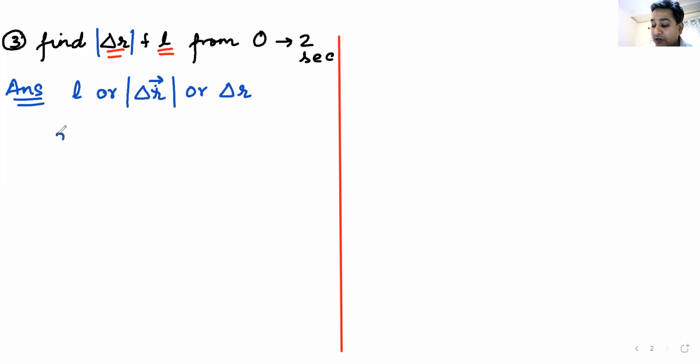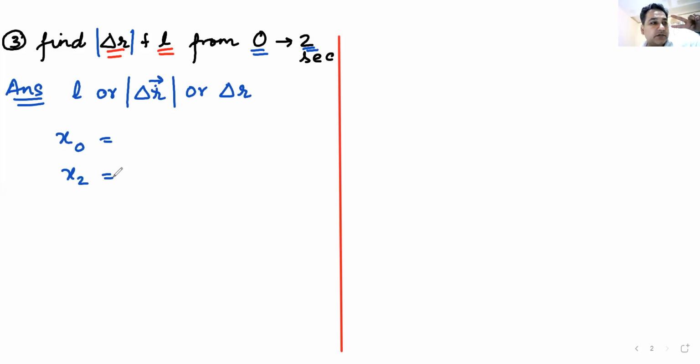You have to find the value of the initial position x0 and the value of the final position x2. X0 means position at 0 seconds. X2 means position at 2 seconds. Am I clear?